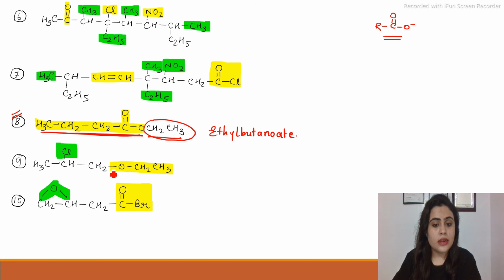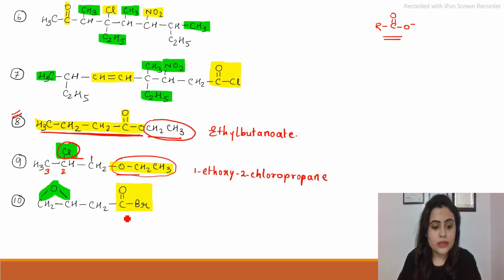Next, in this one, the ether and the chloro, both the groups are always used as a substituent. So there is no principal functional group here. So what we will do here, we'll start off from this side: 1, 2, 3. So in one position we have ethoxy, at 2 we have chloro, and it's a propane. Always these functional groups are used as a substituent.